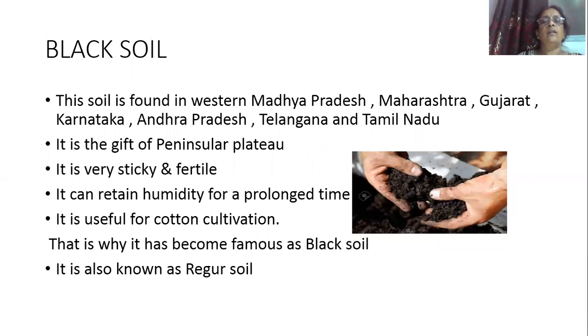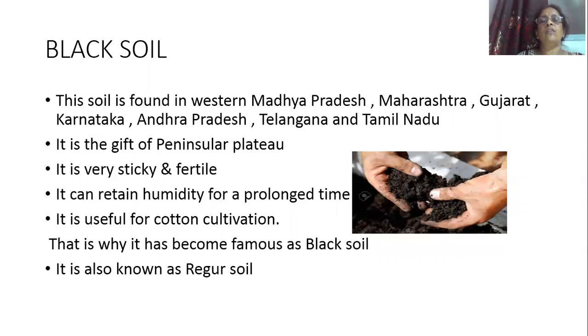Then black soil. The color of the soil is black. That is why this soil is called black soil. And where is it found? This soil is found in western Madhya Pradesh, Maharashtra, Karnataka, Andhra Pradesh, Telangana, and Tamil Nadu. And it is the gift of the peninsular plateau. And it is very sticky and fertile. And it can retain water and moisture for a very long time. And it is useful for the cultivation of cotton. That is why it is also known as black cotton soil. And it is also known as regur soil.